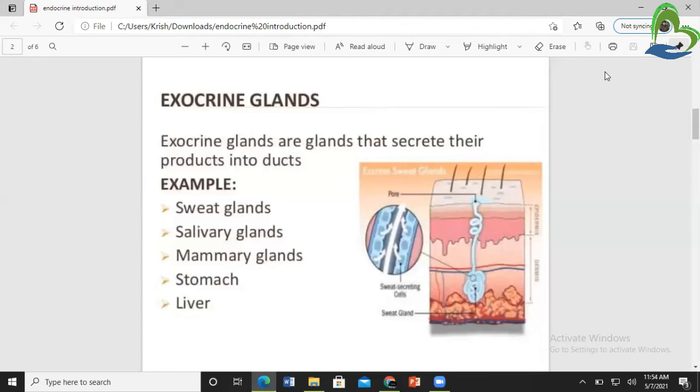Then the stomach and liver are also included in the exocrine glands. So exocrine glands mainly secrete their products or chemical substances into a specific duct.